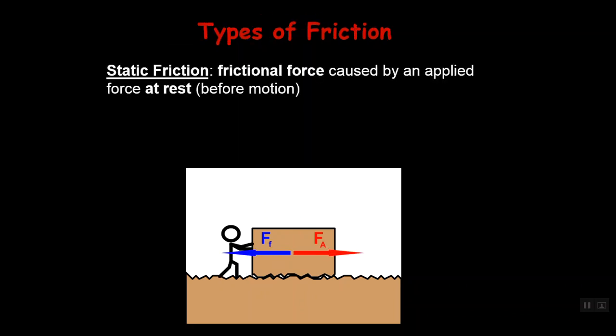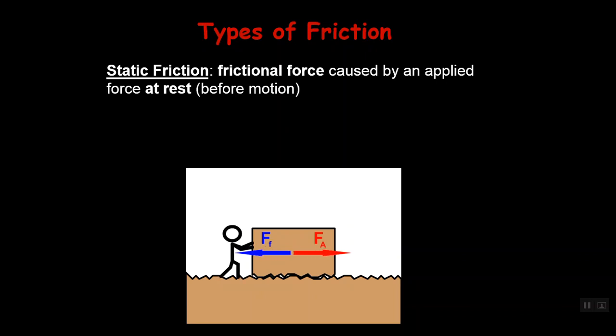The first type is static friction, and this is the friction caused by an applied force on an object at rest. If we look at the object below, there is a force. Now I always say that frictional force never starts the fight. Friction always responds. If I push with 1 Newton, the frictional force will respond with 1 Newton. If I push with 5, it will respond with 5, up to the point where I push more than what the frictional force can be.